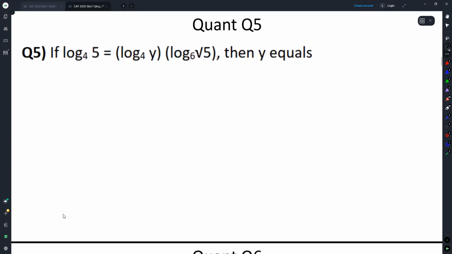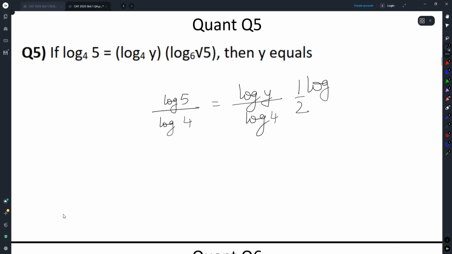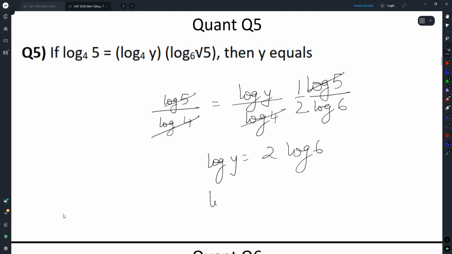Okay, this one. Simple definitional question. Cancel, cancel, cancel, cancel. Log y is equal to 2 log 6. Log y is equal to log 36, then y equals 36.